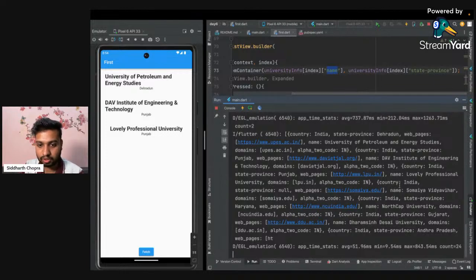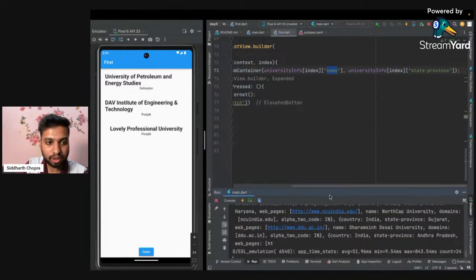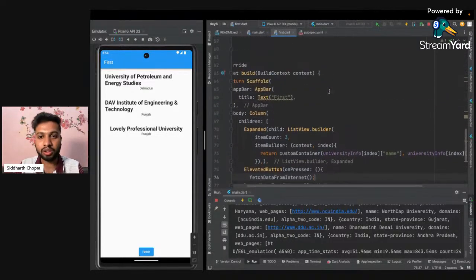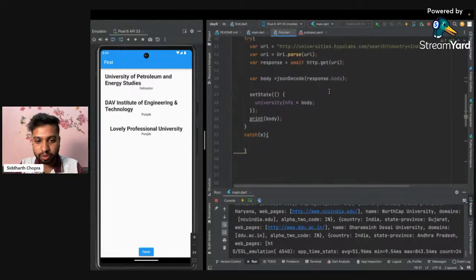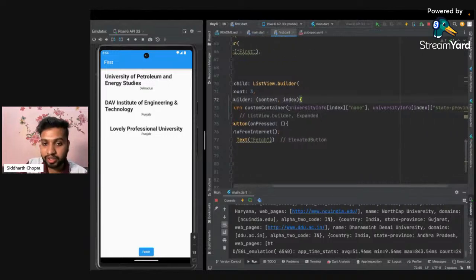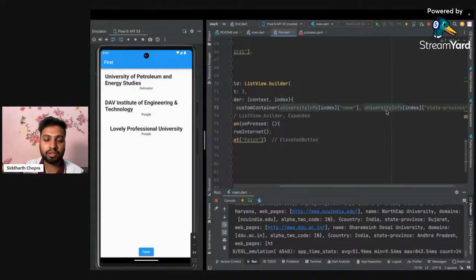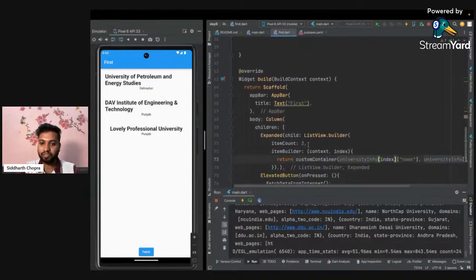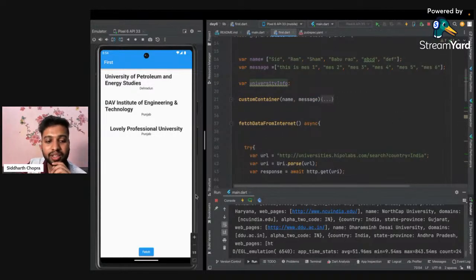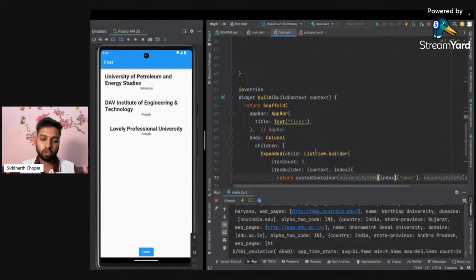But yes, you have to add some check there. You can add a null check, like if its value is null, you can put its value to null there. Okay, so again we have added some kind of dynamic data here. How to add the dynamic data, you already got it. Here we have fetched this information, and after fetching we have displayed it here. But now my requirement is not to click on this. After clicking it is changing, but I want it to be fetched automatically.